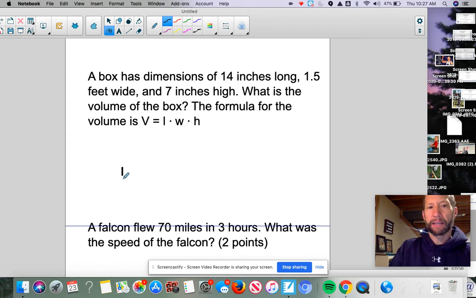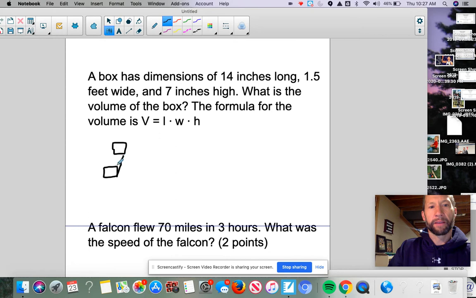So if we have a box, I'm going to attempt to draw this here. I'm a visual person, so I like to draw things out for myself. However, I'm a horrible drawer, so hopefully this helps. All right, that was not good. Let me try that again. All right, so here's my box. Believe it or not, I can do this when I can actually control the marker here.